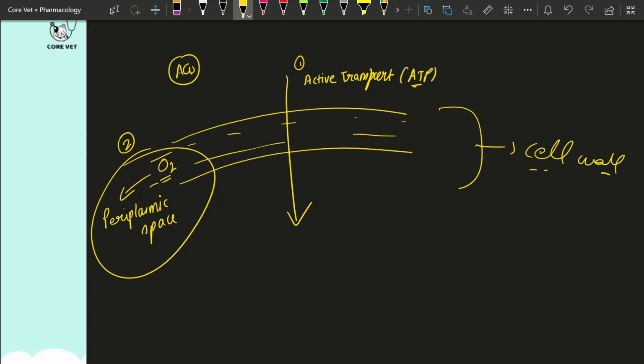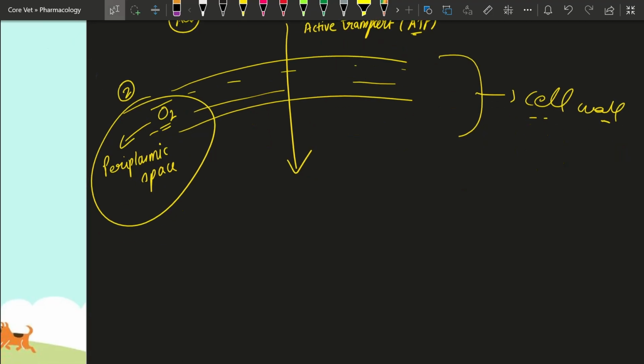So after the entrance of the aminoglycoside, what will it do? You all know about the central dogma, I guess, that from the DNA you lead to the formation of protein. I'm just moving to the last process, which is translation. This is the mRNA, and the mRNA reaches the ribosomal complex. In bacteria, the ribosomal complex is formed by the 50S subunit and the 30S subunit.